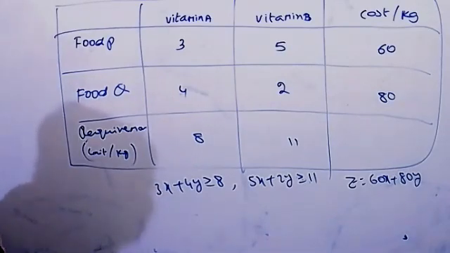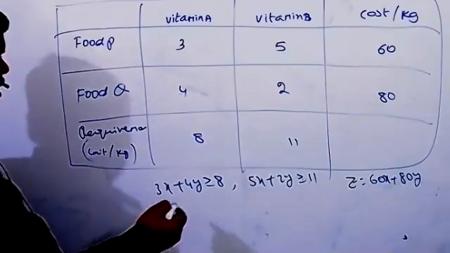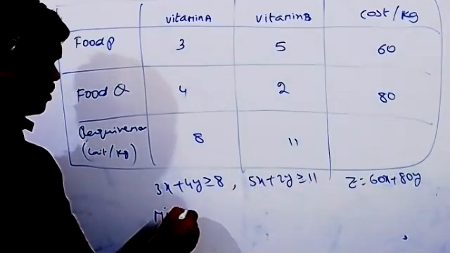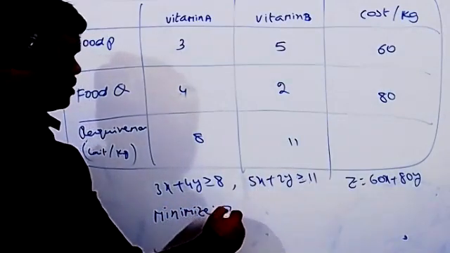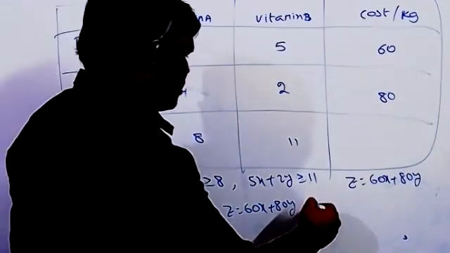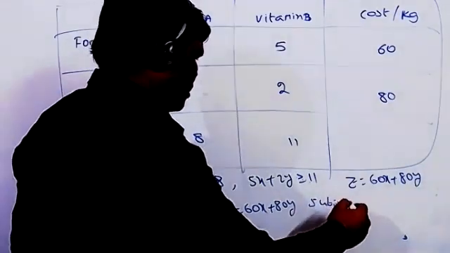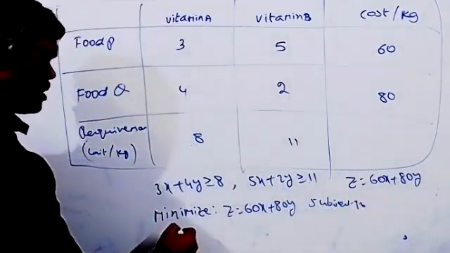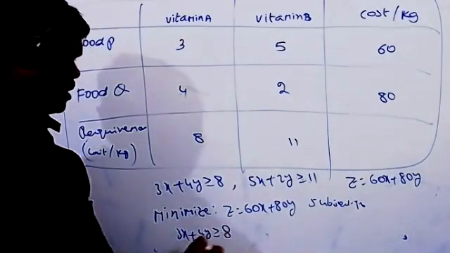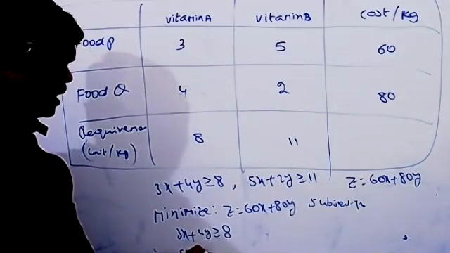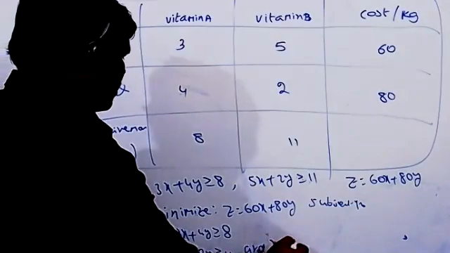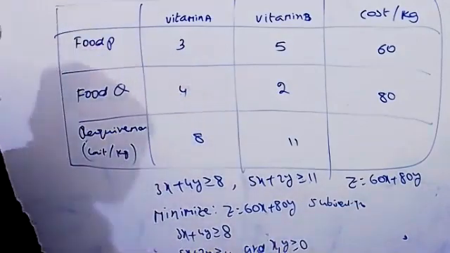First you can write: minimize Z equal to 60x plus 80y subject to constraints: 3x plus 4y greater than or equal to 8, 5x plus 2y greater than or equal to 11, and x, y greater than or equal to 0. Then follow the same procedure.